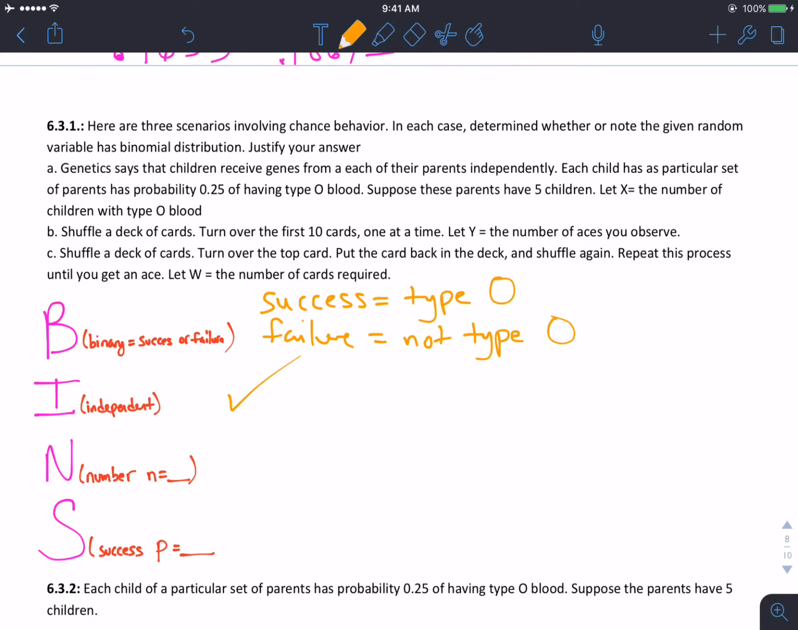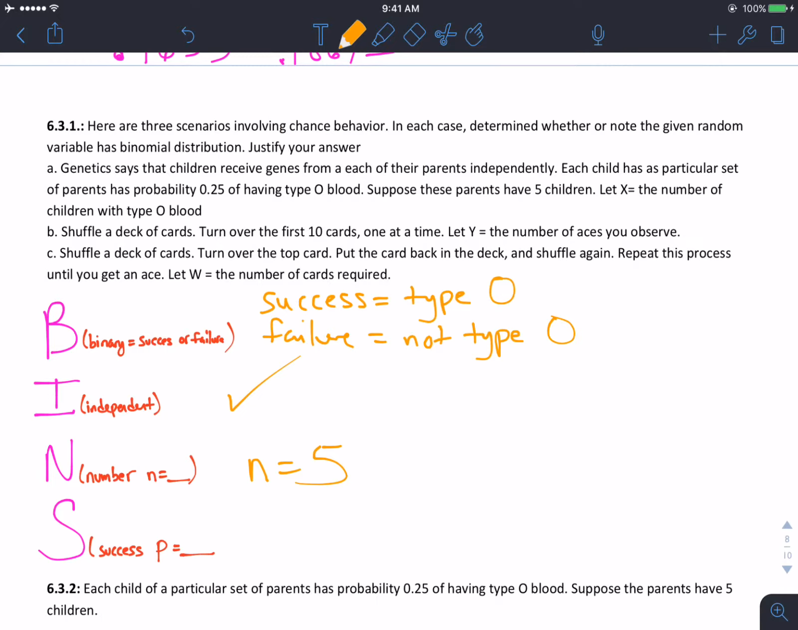Is it independent? It is indeed independent. Knowing one child's blood type is not going to tell us anything about the next child's blood type. So therefore it is indeed independent. Does this have a fixed number of trials? Yep, we say 5 kids.